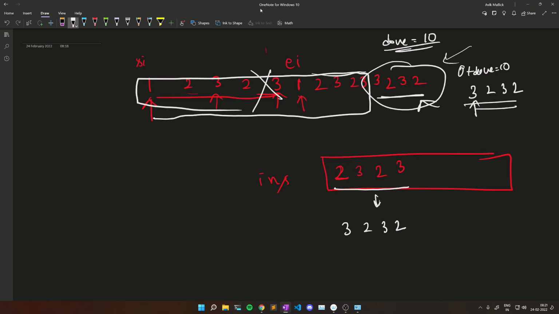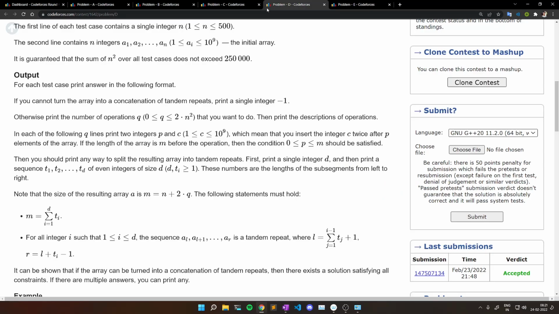Also, when we are removing this part, first we calculate the size of this part, which is 10. We also have to maintain another array where we store the sizes of each subsequence of the tandem repeat, and there I will insert 10. So that's all. Now I will show you the implementation, how I did it.